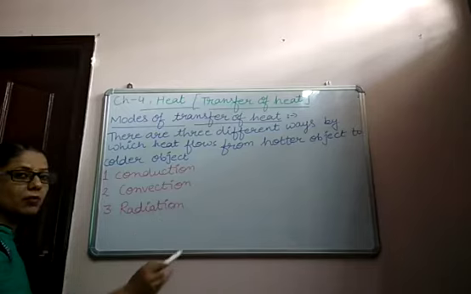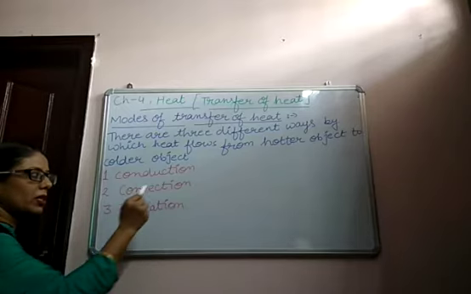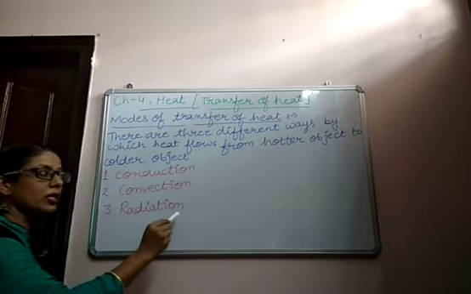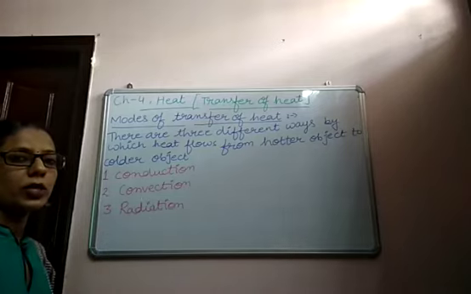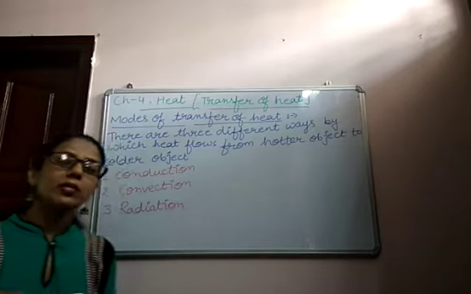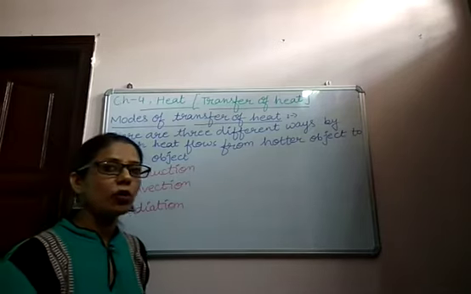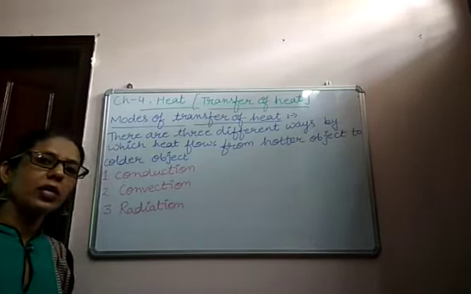We will discuss each method of transfer of heat one by one in detail.